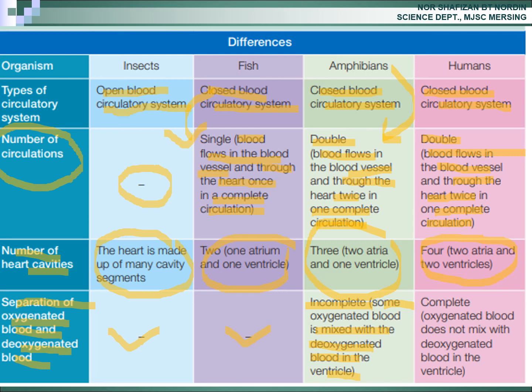Because in the ventricle, there is no septum. So, for human, complete separation of oxygenated blood and deoxygenated blood. Okay. Oxygenated blood does not mix with the deoxygenated blood in the ventricle because there is a septum in between the left ventricle and right ventricle.